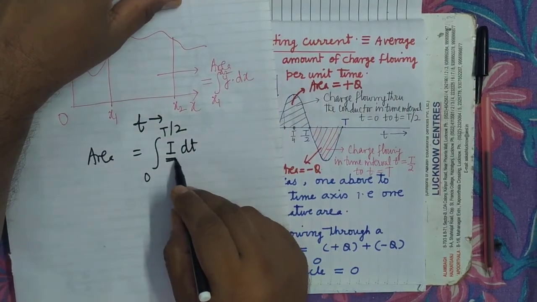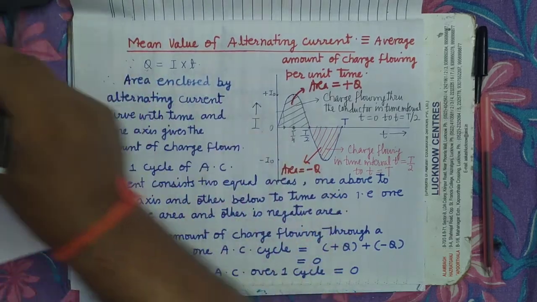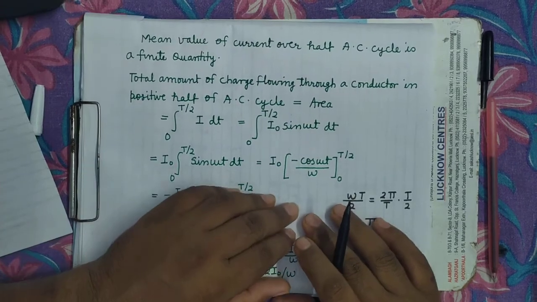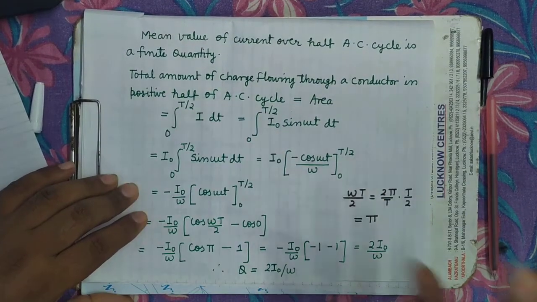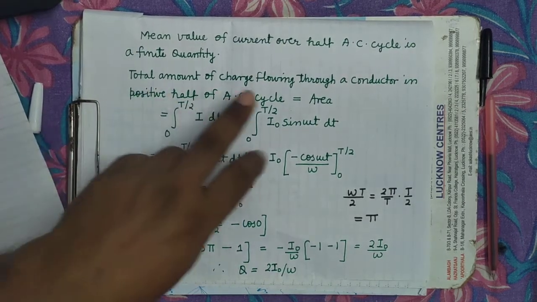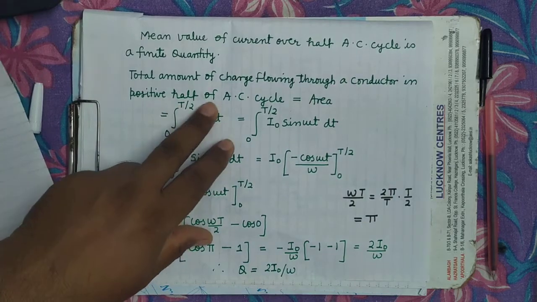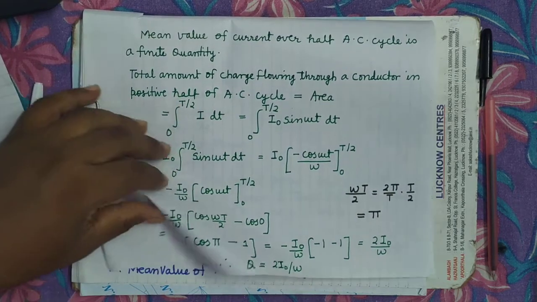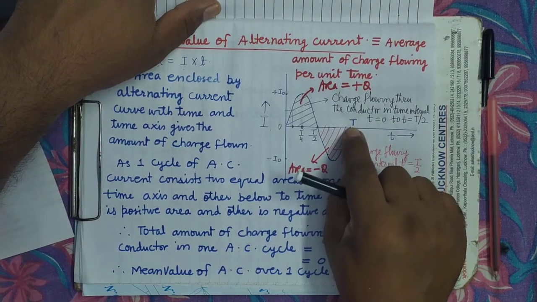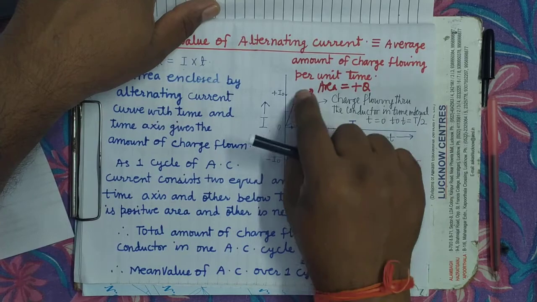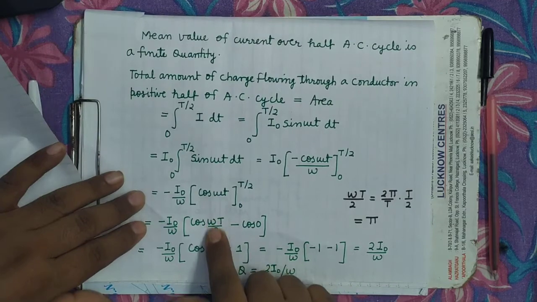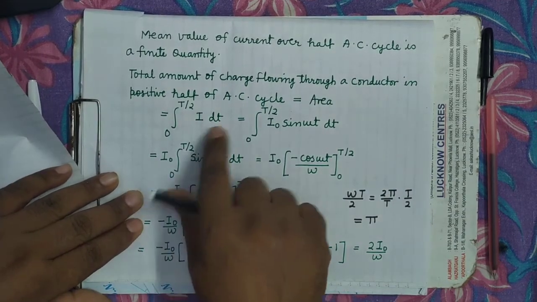I is the instantaneous value, this I have already told. So see here, the mean value of current over a half AC cycle is a finite quantity. First we will find out the total amount of charge flowing through a conductor in the positive half of the AC cycle. One more thing which I forgot: here this is the positive half cycle and this is the negative half cycle. So how much charge will flow in the positive half cycle? It will be given by, as I just told, integral 0 to T by 2 of I dt.